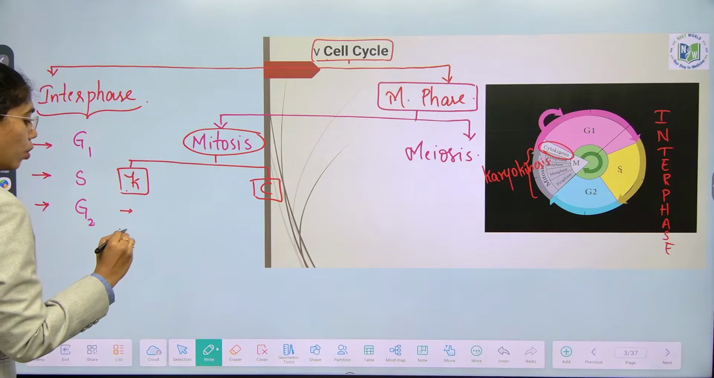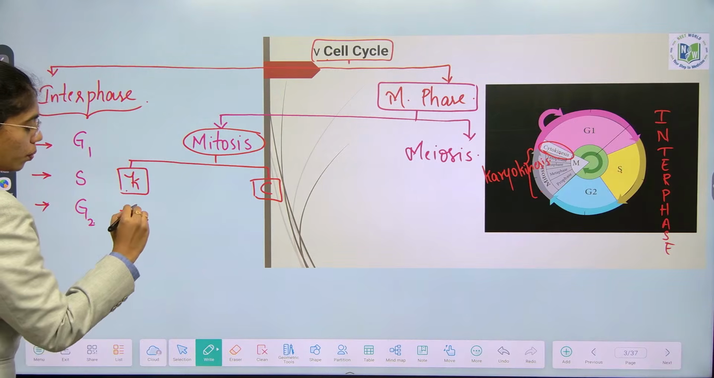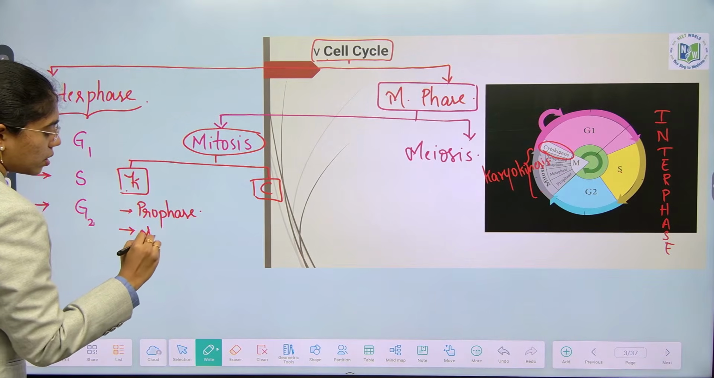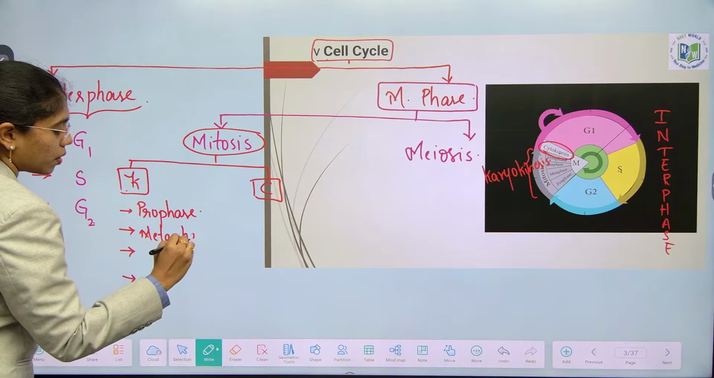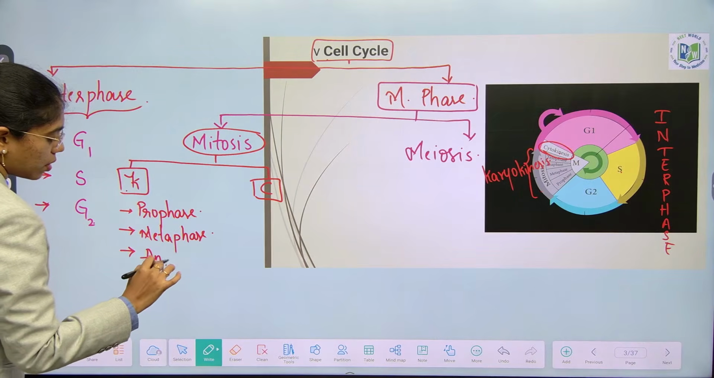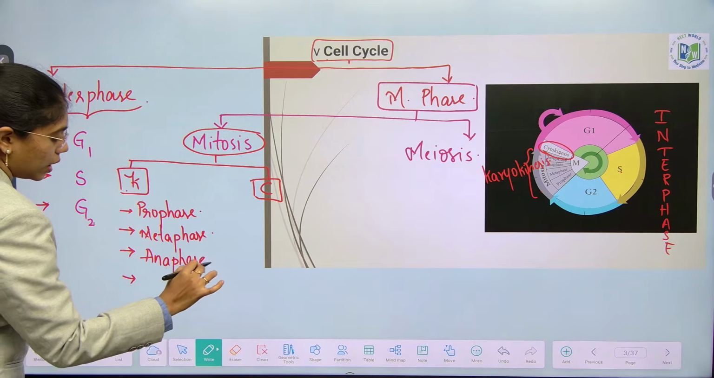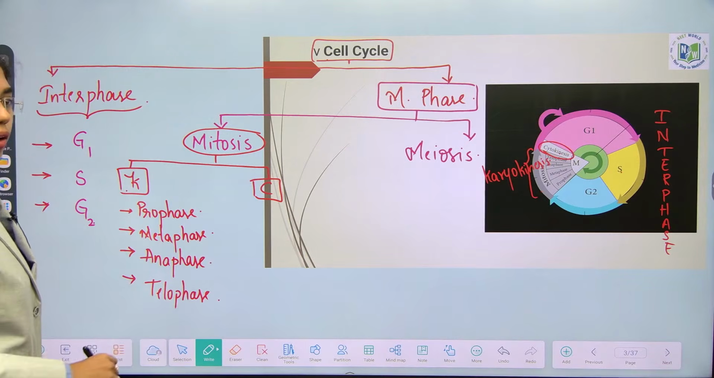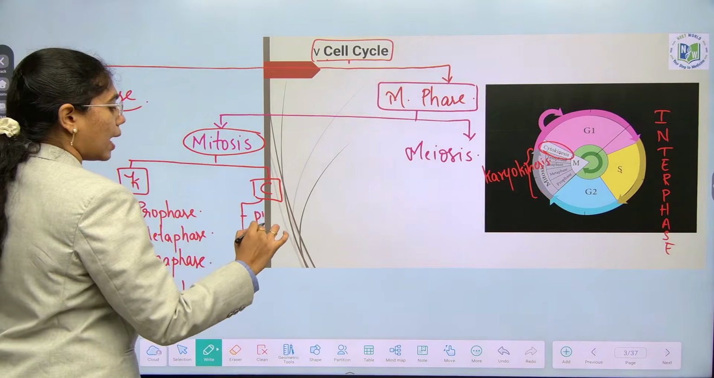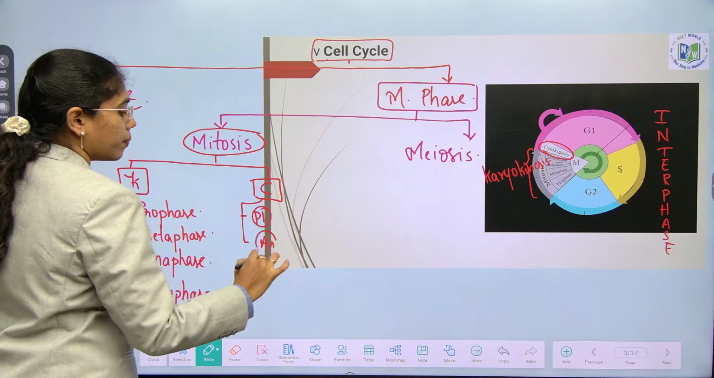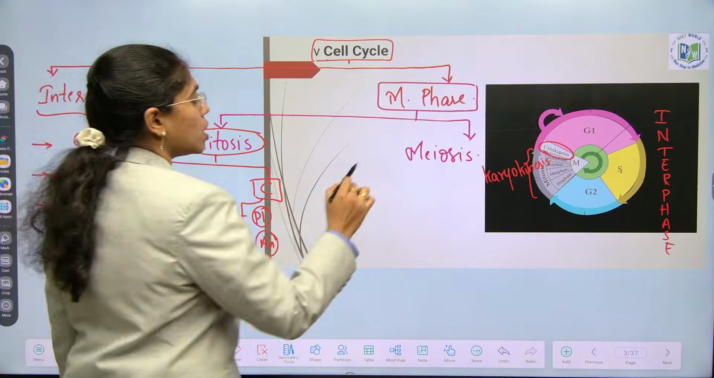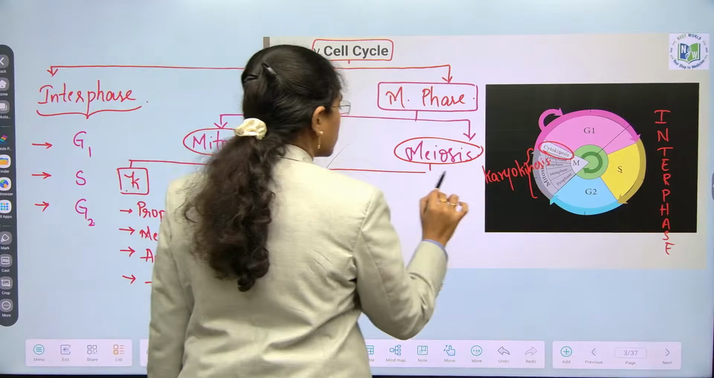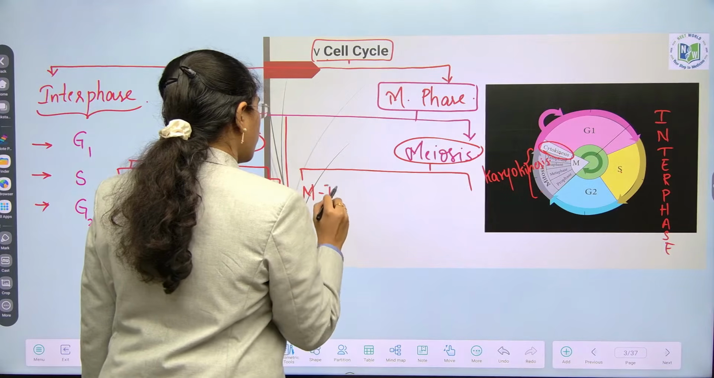Karyokinesis is divided into 4 sub-stages: prophase, metaphase, anaphase, telophase. Cytokinesis is different for plant cell and animal cell. Done, right? Then you observe meiosis. Meiosis occurs in 2 stages. We call it Meiosis I, Meiosis II.